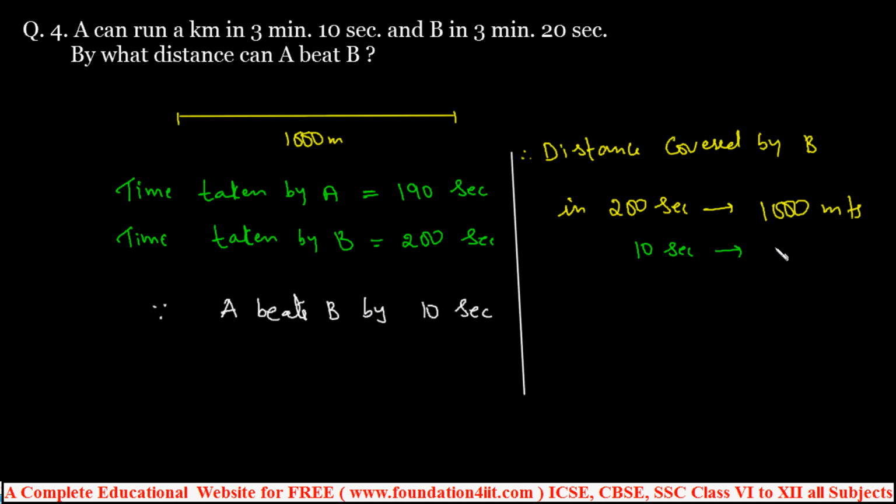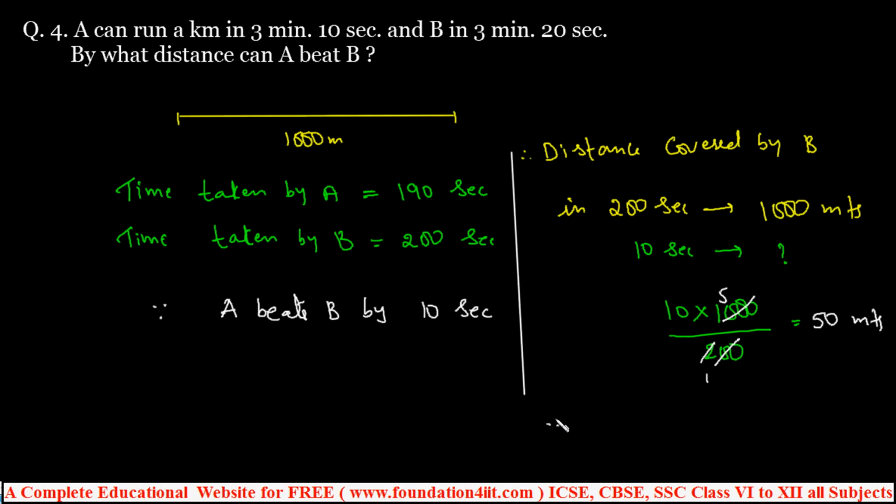In 10 seconds, how much? 10 into 1000 by 200. Cross multiplication, 10 into 1000 by 200. Simplify this: 2 zeros cancel, 10, 2 ones are 2, 5, and total 50. So 50 meters, right? So 50 meters is the distance covered by B in 10 seconds.